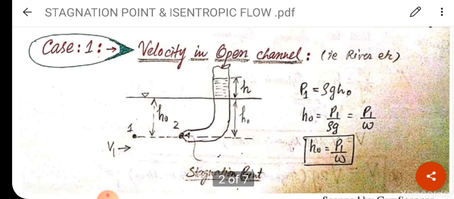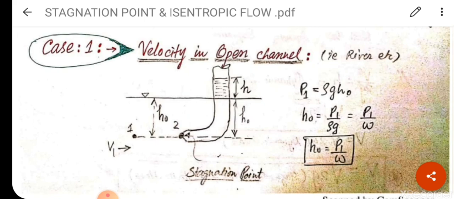See the diagram. There are two cases of this stagnation point or stagnation state. Case 1, which is already explained, is the velocity in an open channel, such as a river. Here I am putting a pitot tube. HO is the height of the water column at point 1.